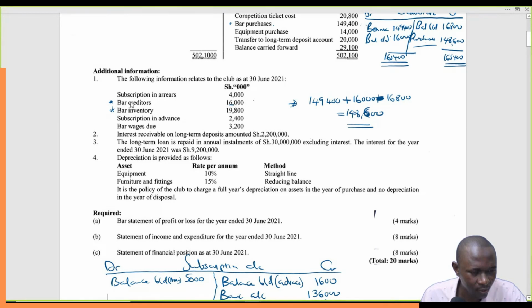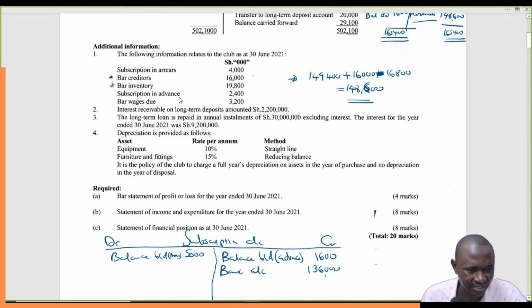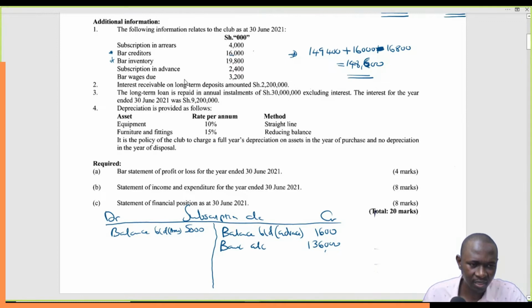Then we come to the end of the year. End of the year, we have subscriptions in arrears. They were supposed to have been paid, but they have not been paid. So this is money that is not in the organization, yet it's supposed to be in the organization. And then we also have subscriptions received in advance. These have been received, but they don't belong to this financial year.